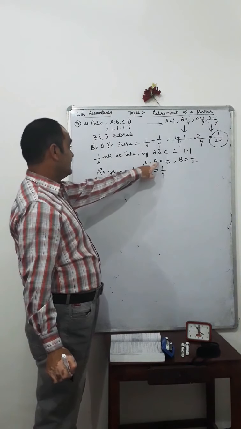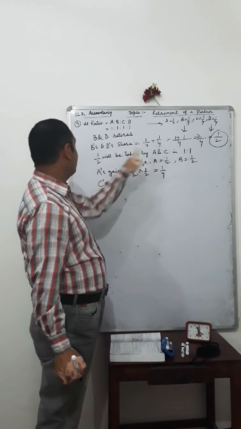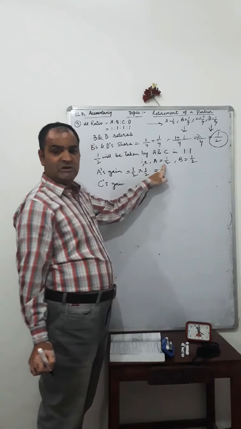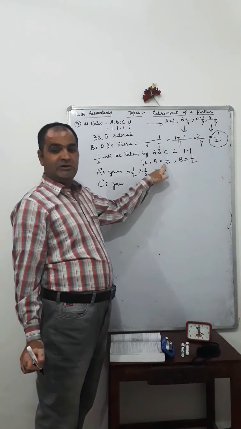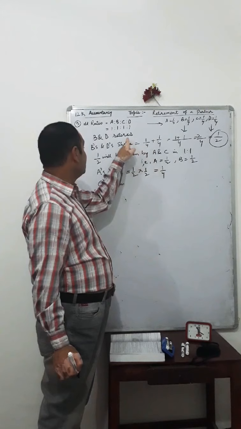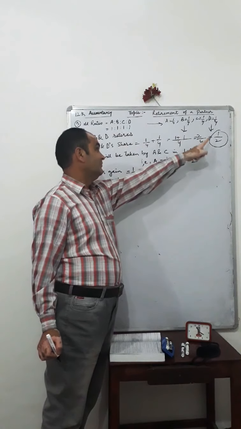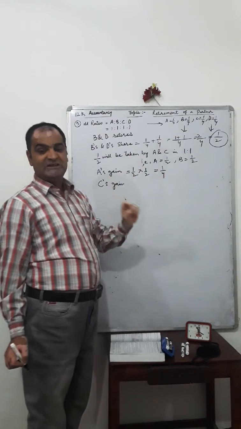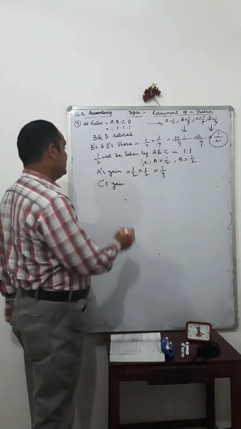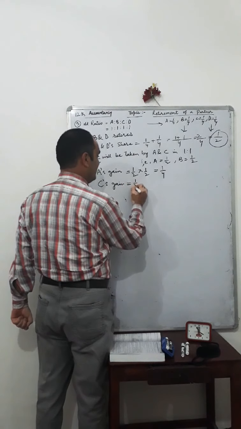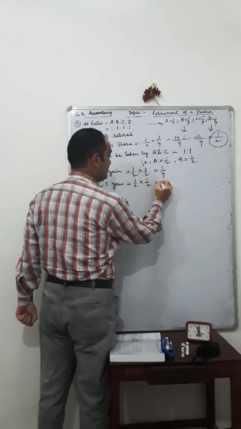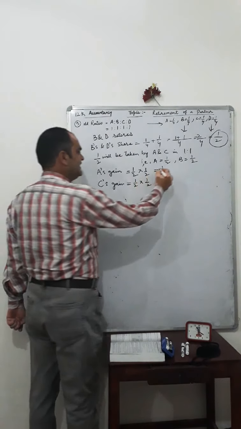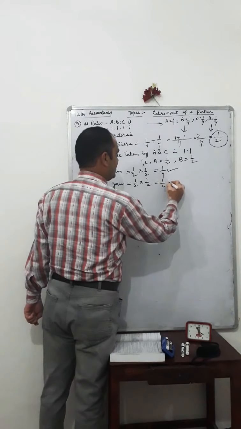A is taking share from B and D after retirement, that is 1 by 2. C's gain again the same, 1 by 2 into 1 by 2, which is equal to 1 by 4. This is A's gain 1 by 4 and C's gain 1 by 4.